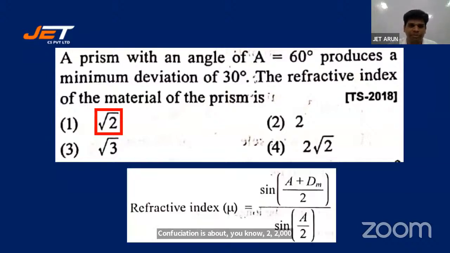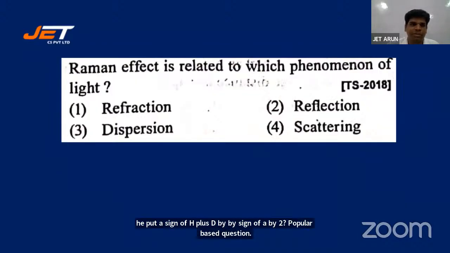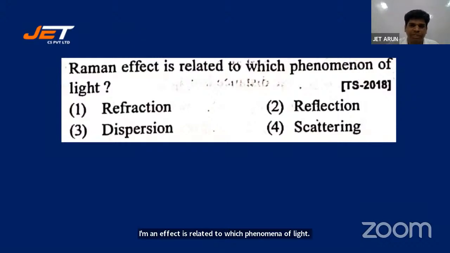All right, let's look at the formula here. Refractive index mu or n is equal to sine of a plus d by 2 by sine of a by 2. Formula based question. Let's look at the next one, students. Raman effect is related to which phenomena of light? Refraction, reflection, dispersion, scattering.